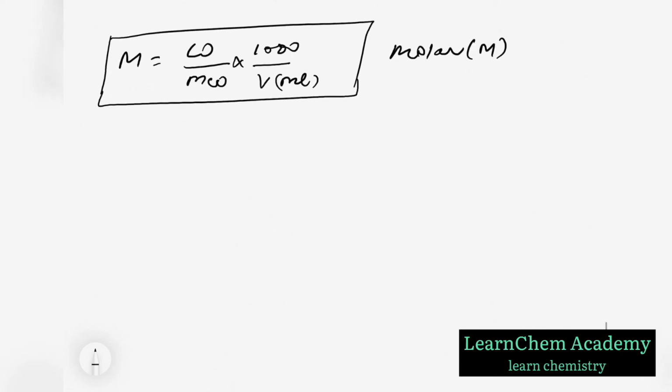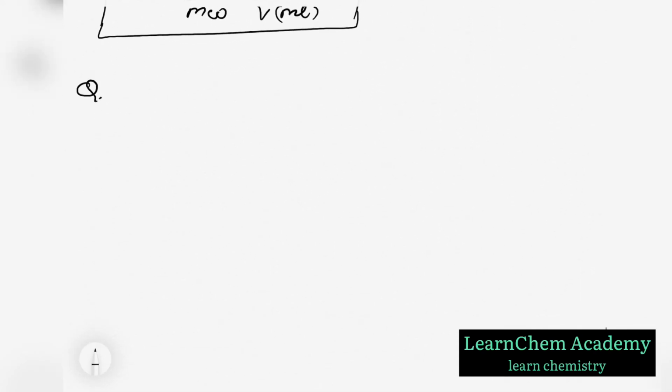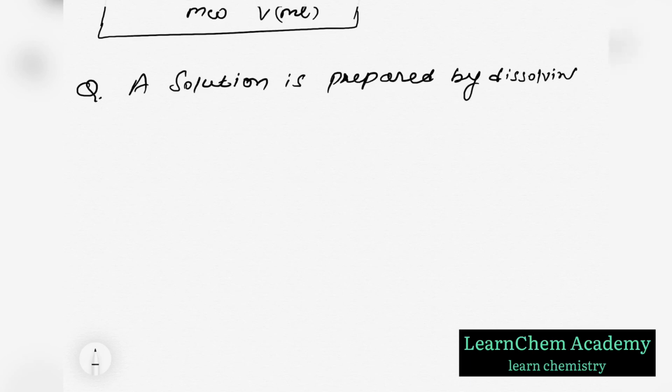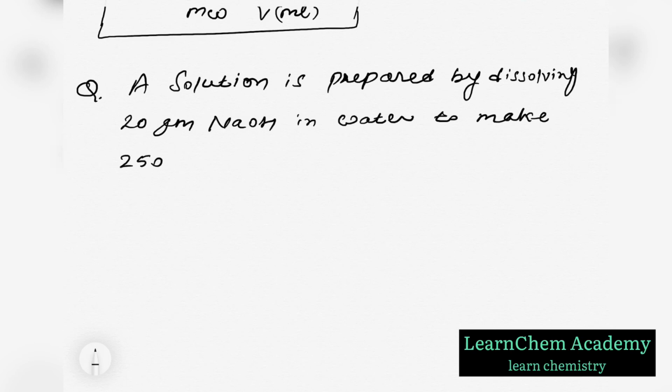Okay, so we can take an example. Write the question: a solution is prepared by dissolving 20 gram NaOH, sodium hydroxide, in water to make 250 ml of this solution.